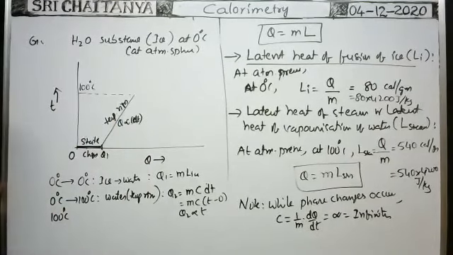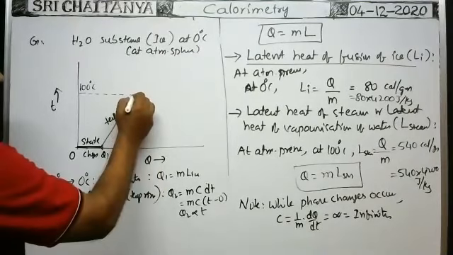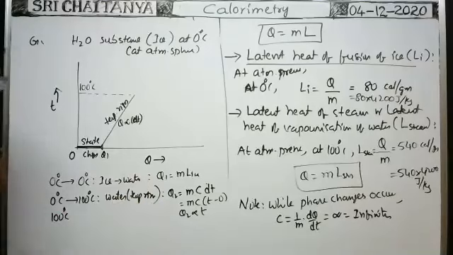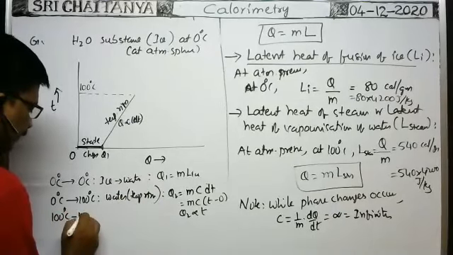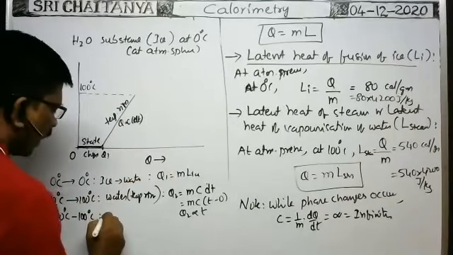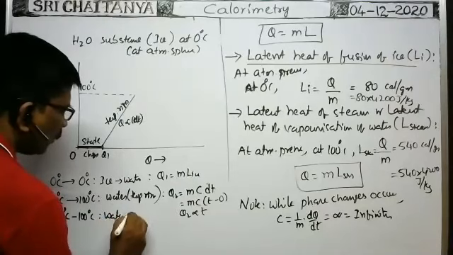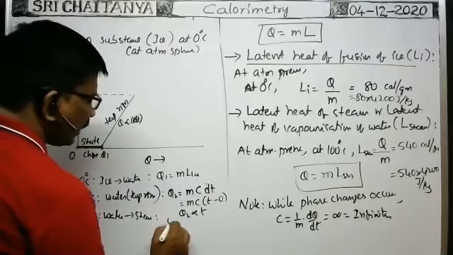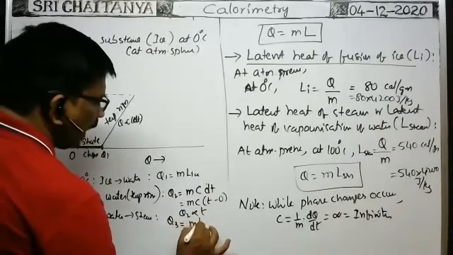Now water is available at 100 degrees centigrade. Whenever the water is available at 100 degrees centigrade and you supply further heat energy, then at the same temperature the water is converted into vapor. That means water converts into steam. So to convert the water into steam, what is the heat energy required? Q is equal to m into latent heat of steam.